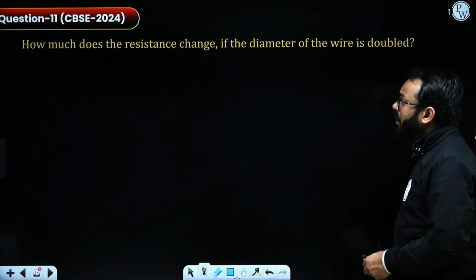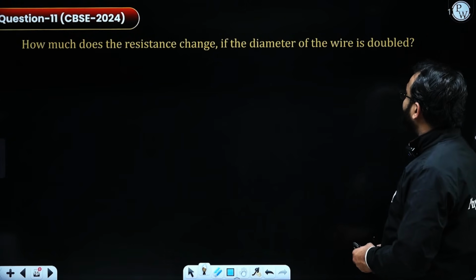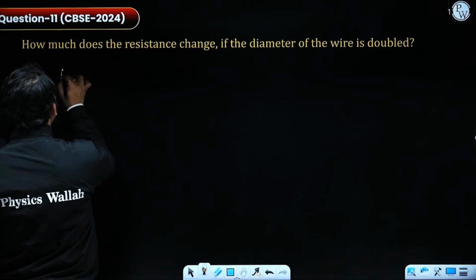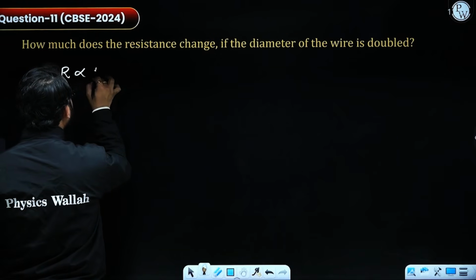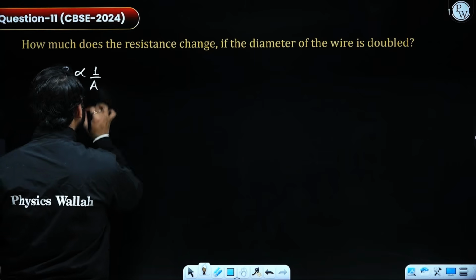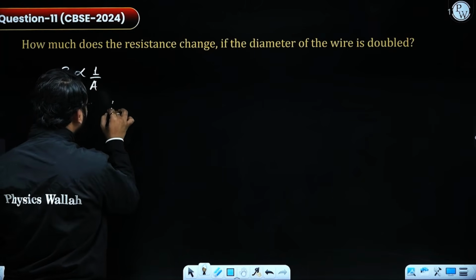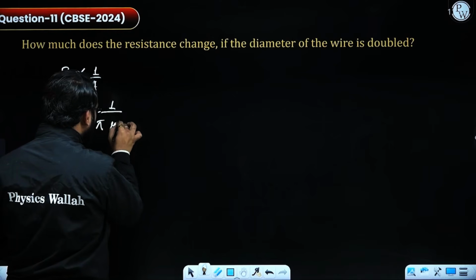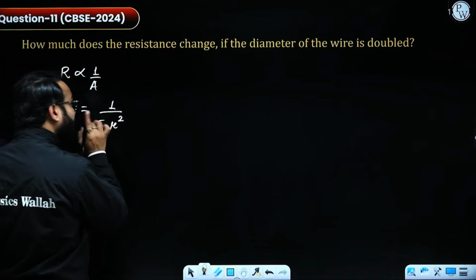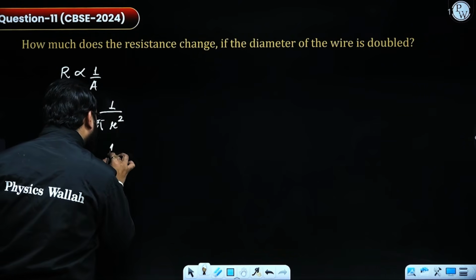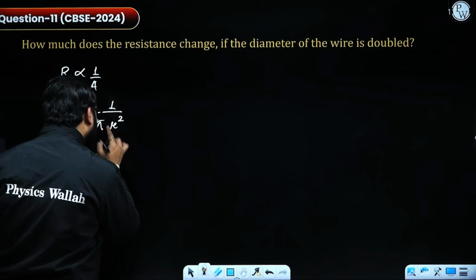The next question is, how much does the resistance change if the diameter of the wire is doubled? Okay, so resistance is inversely proportional to the area. So let's create the relation, that is 1 by pi r squared. If they are giving us the diameter, what is the radius?